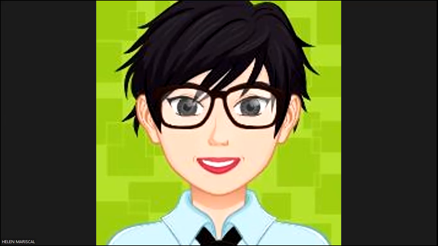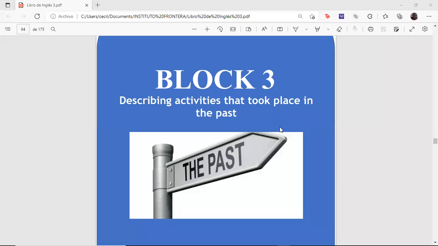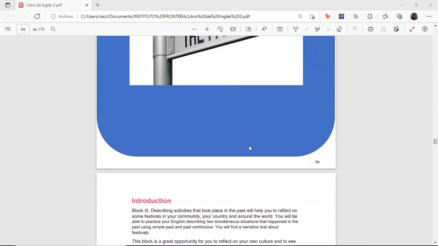I'm going to share your activity book and we're going to start with block 3, describing activities that took place in the past. Now, we're going to talk about the past. You already saw that one because I saw the activities that you did last time with all the teachers, and they told me that you already knew and you already worked. Pardon me, you're going to work with the past. So we're going to continue and we're going to start on page